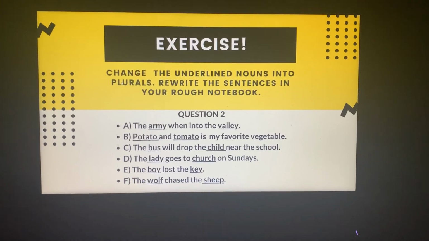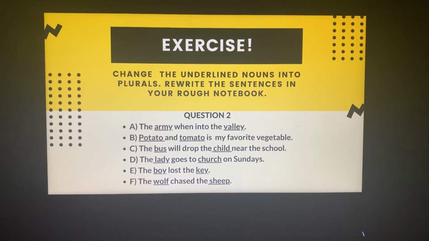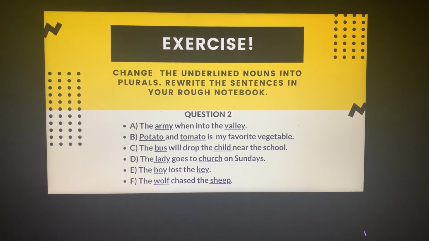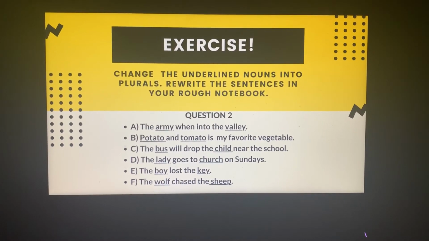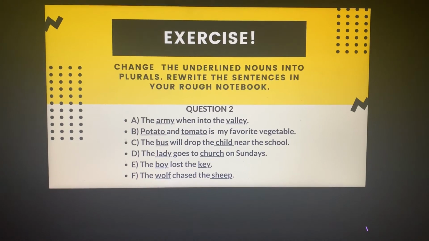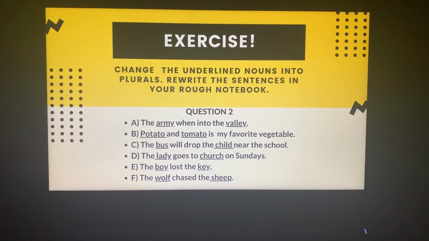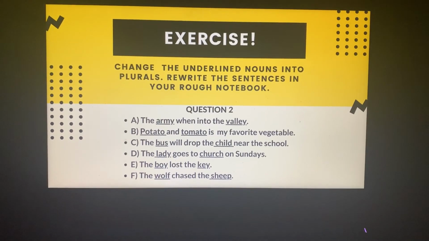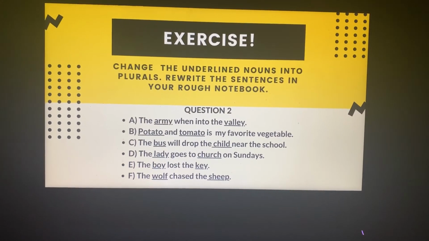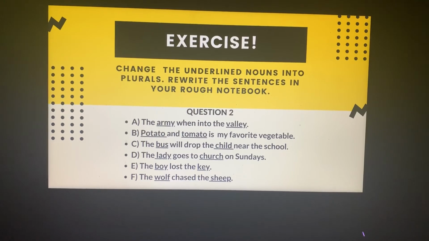Now moving on, question number 2 says, change the underlined nouns into plural. Rewrite the sentence in your rough notebook. So here a set of sentences have been given with the nouns underlined. You have to rewrite the sentence in your notebook and change the underlined noun from singular to plural. The army went into the valley.